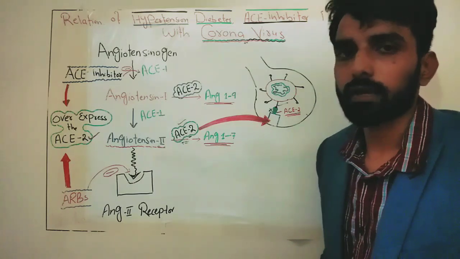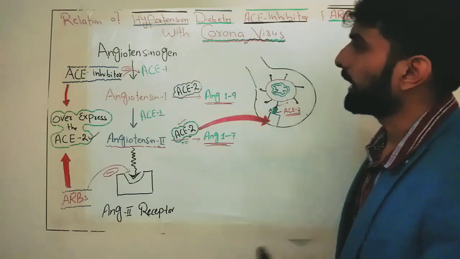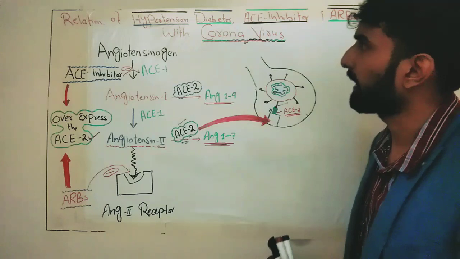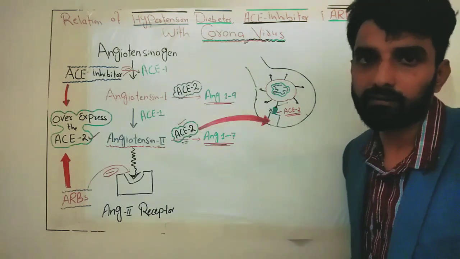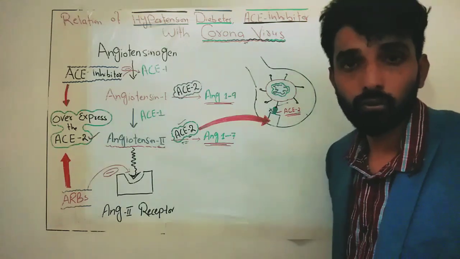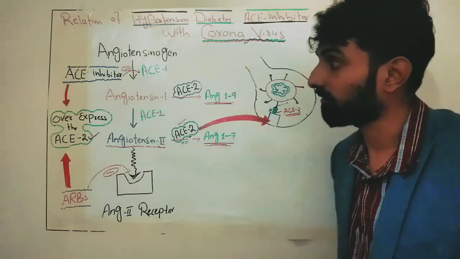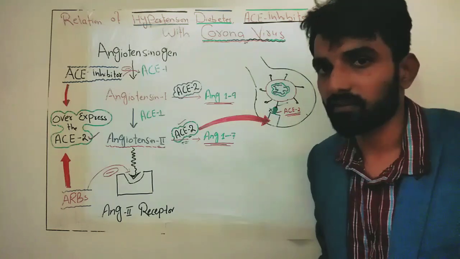So the patients who are taking ACE inhibitor for diabetes, for the management of heart failure, or for the management of hypertension, should they stop these medicines because they are overexpressing the ACE2, which is the site of attachment for the coronavirus? They should stop. No, this is not true.